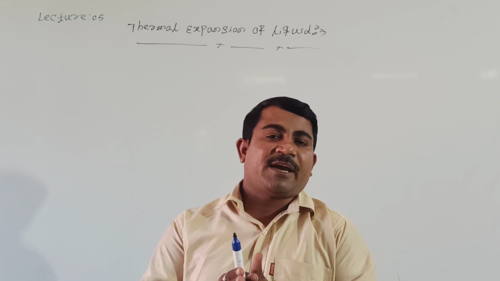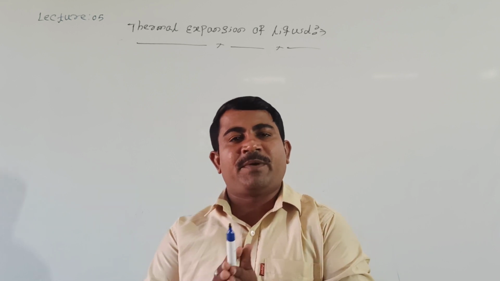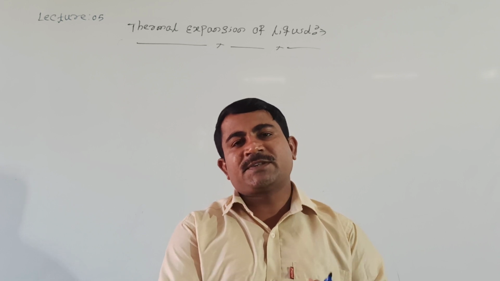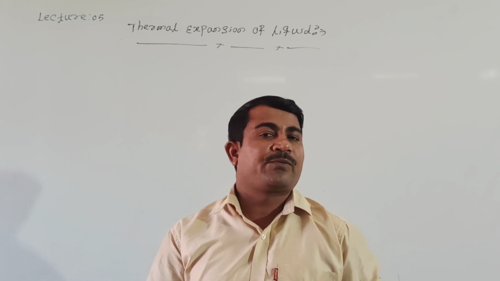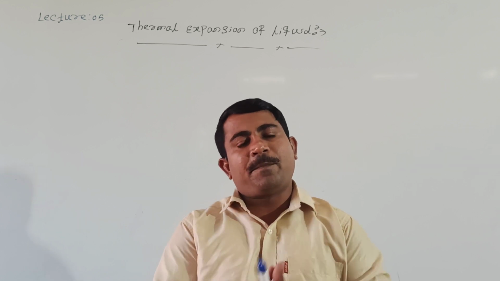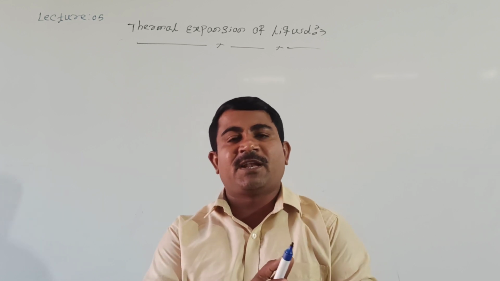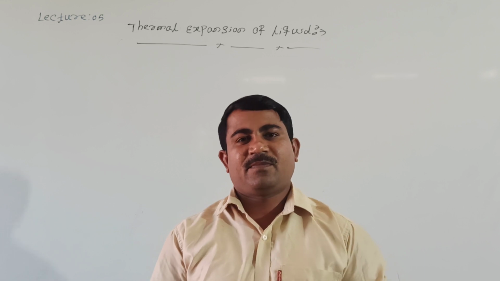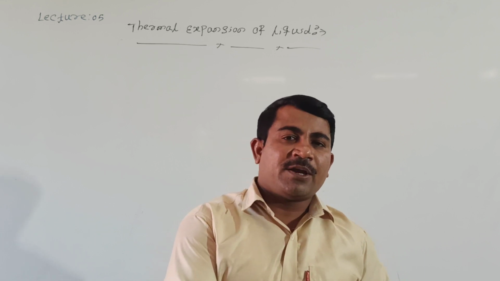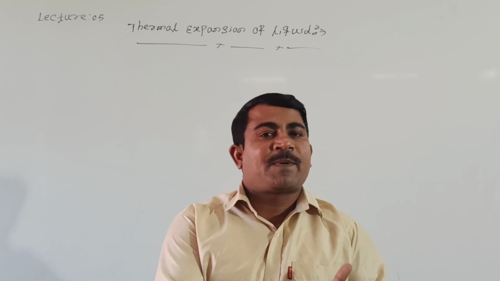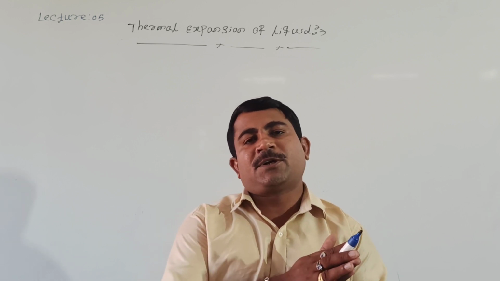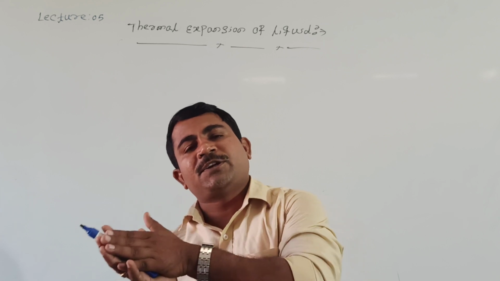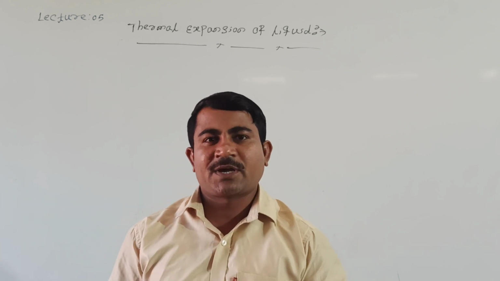Directly, the expansion of the liquid can be considered in two ways. One is apparent expansion, the second one is real expansion, or we can call them coefficient of apparent expansion and coefficient of real expansion of liquid. Then we will go to first, apparent expansion of liquid, or coefficient of apparent volume expansion of a liquid. Shall we go?